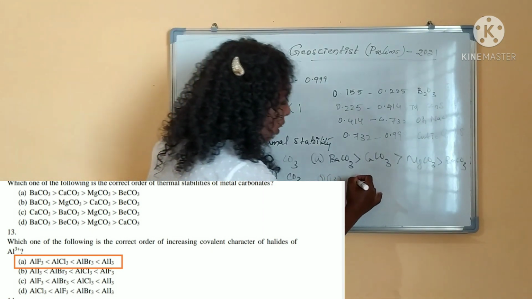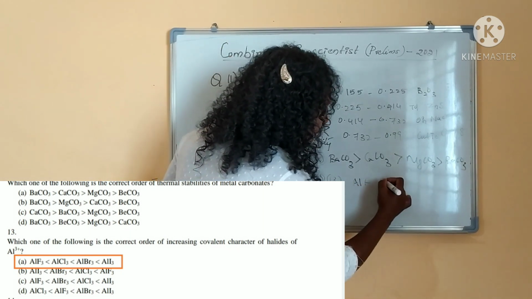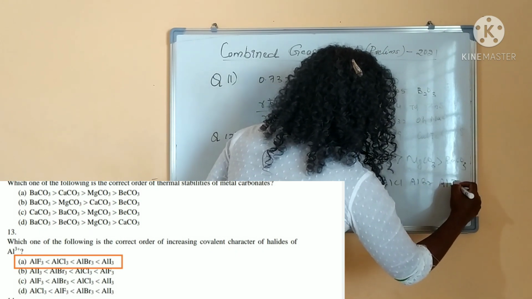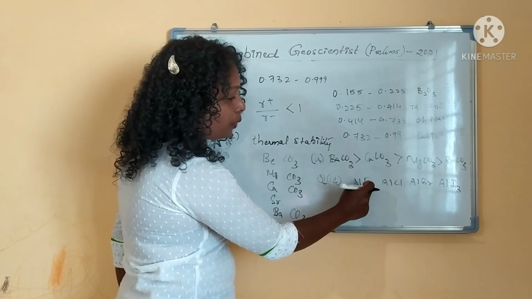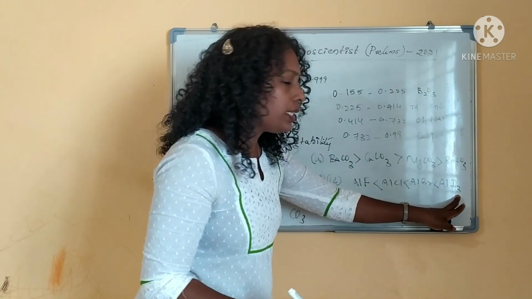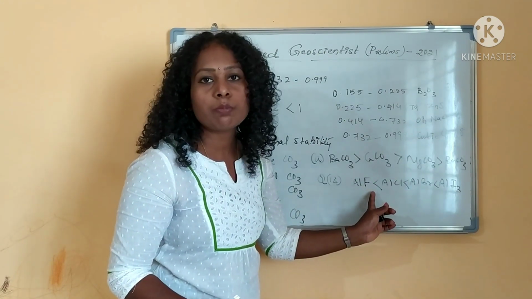They asked, all the cation is same, aluminum, right? Aluminum fluoride, aluminum chloride, up to iodine they have given, right? So as the anionic size is increasing, covalency also is increasing. Iodine is much larger in size compared to fluorine. Fluorine is smaller in size.